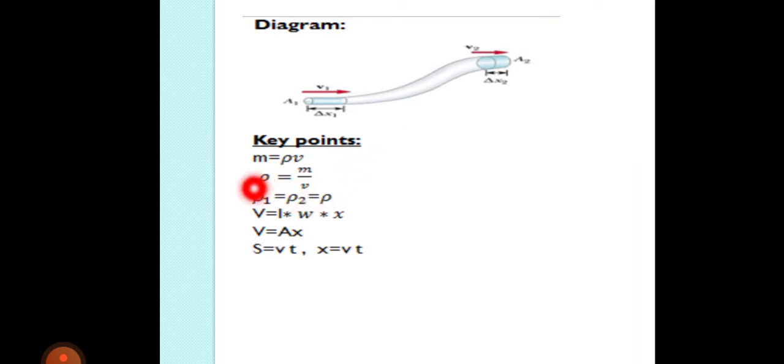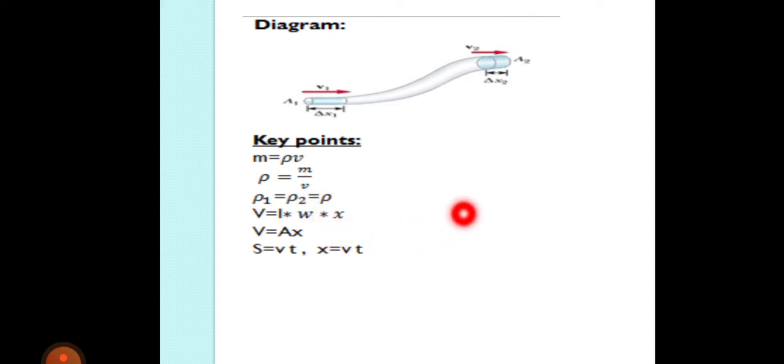We know the equation of mass is equal to the product of rho and volume. When we find the equation of rho, the volume goes to the other side and divides with m, and rho becomes mass per volume.